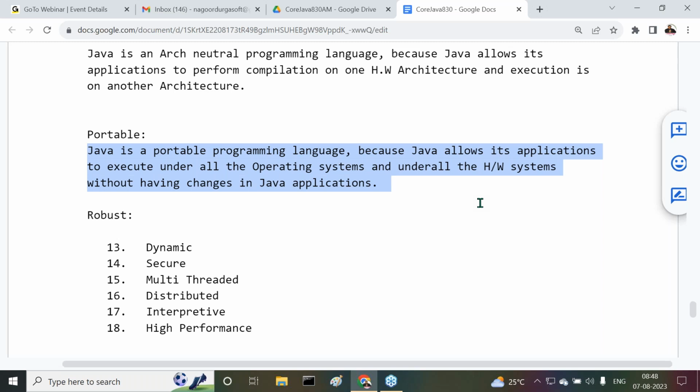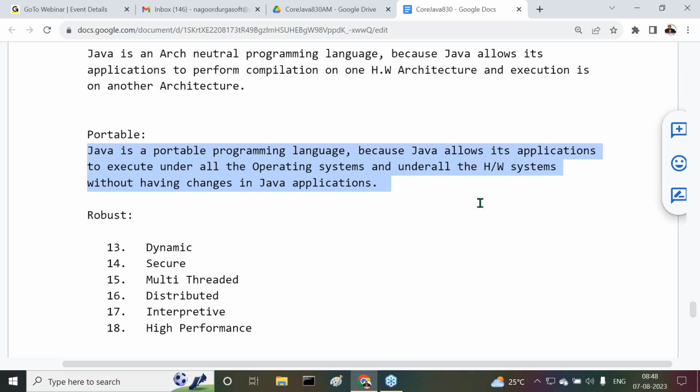Why? Because Java allows its applications to execute under all operating systems and all hardware systems without any changes in the Java applications. Without changes in Java applications, we can move program execution from one operating system to another operating system, and from one hardware system to another hardware system. For that reason, Java is a portable programming language. Clear? All of you observe carefully.